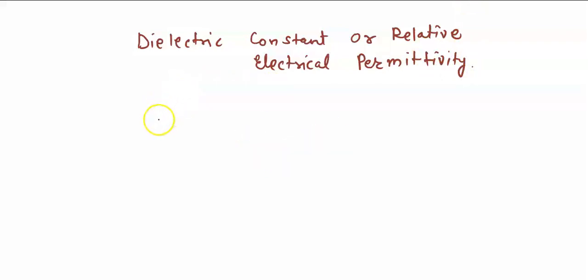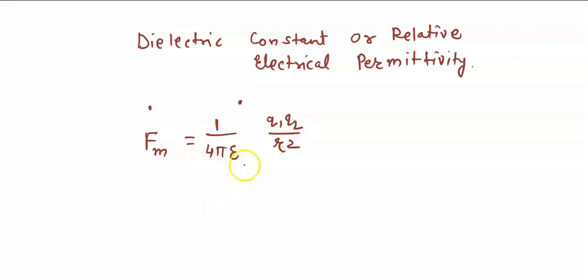Now suppose there are two charges and these two charges are kept in a medium, a medium other than vacuum or air. If we keep them, say, in water, we can write F equals 1 upon 4 pi epsilon q1 q2 upon r square, correct?